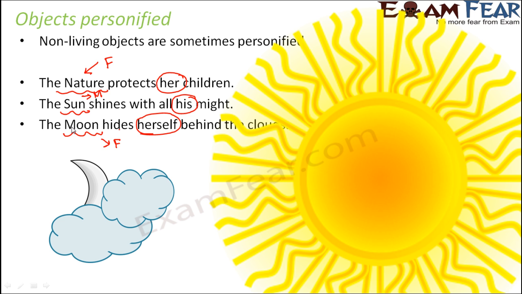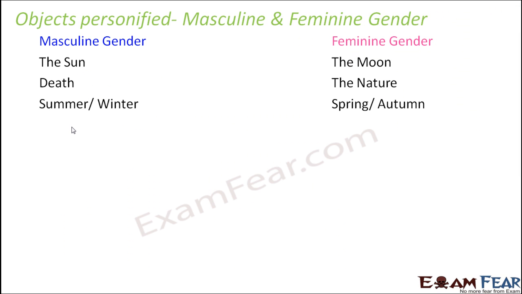So this is one exceptional case, because when you look at such examples, you might think that, okay, ma'am had told that objects are always neuter gender. So why are these objects treated as masculine or feminine gender? That's because the objects are personified here. So let us look at some examples of objects which when personified will fall under masculine or feminine gender.